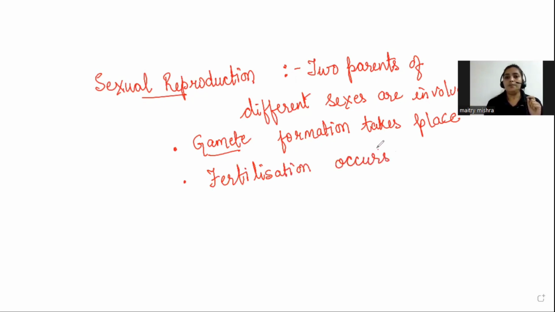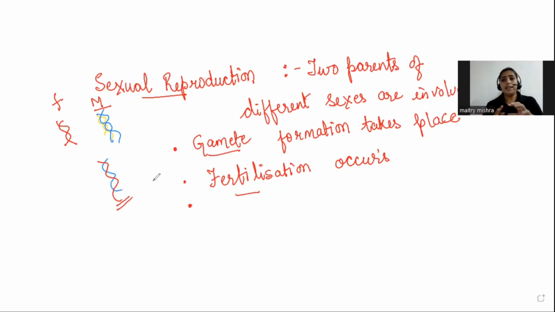Okay, now as fertilization takes place, that means two different DNA are combining. Okay, so let me help you with, suppose this is a DNA coming from a father and then the DNA coming from the mother. Suppose it's like this. It's little lighter. Let me take a dark color. So yes, this is a DNA from a mother. Okay, now when a DNA from a mother is getting fertilized, like fused with the DNA of the father, so you will get a recombinant like this.